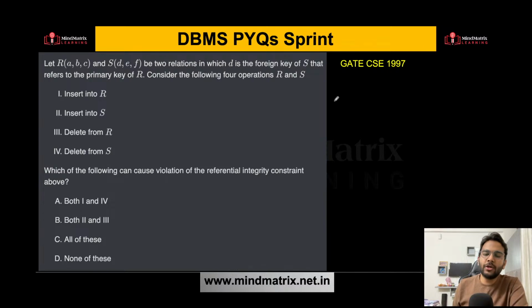Now let's proceed to the next question that we have, that is from GATE CSC 1997. And this is based on the referential integrity constraint. So let's try to read this question. But before that, just let me know once in the comment section if you have any doubts so far.